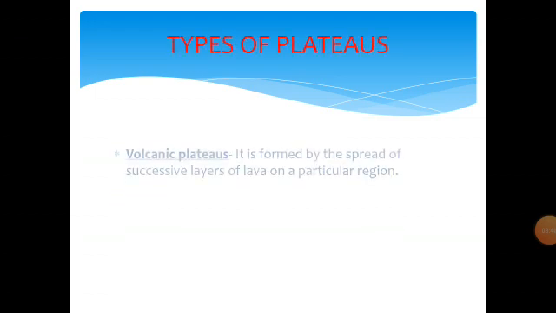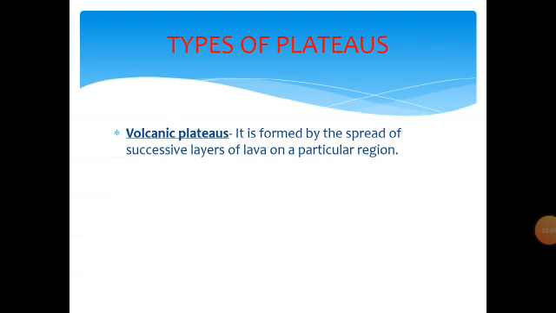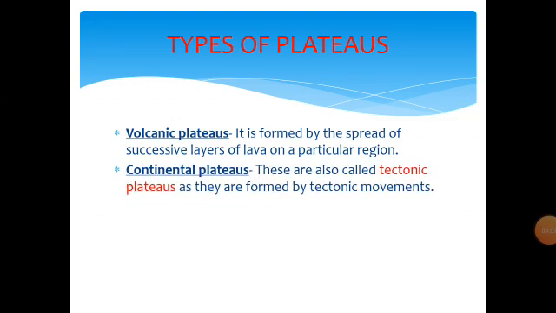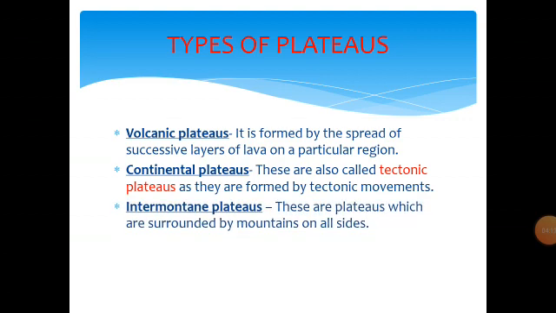The types of plateaus: one are the volcanic plateaus. They are formed because of the successive layers of lava when they are spread over a particular region. Then the continental plateaus. These are also known as tectonic plateaus because they are formed due to the tectonic movements of the earth.